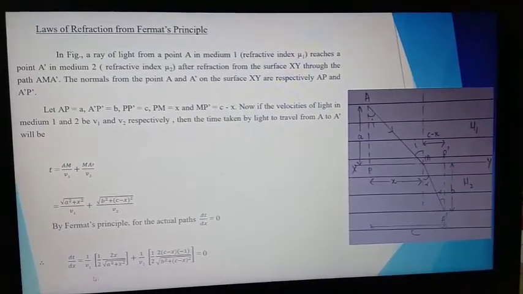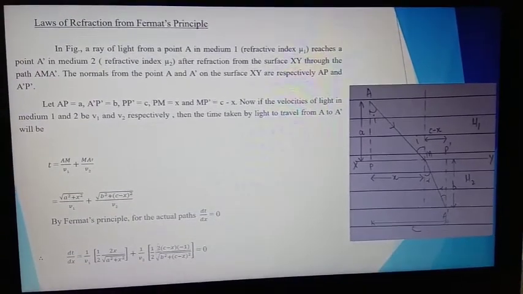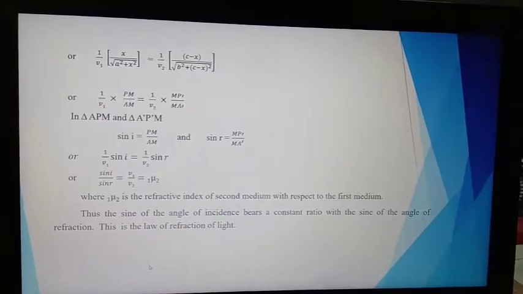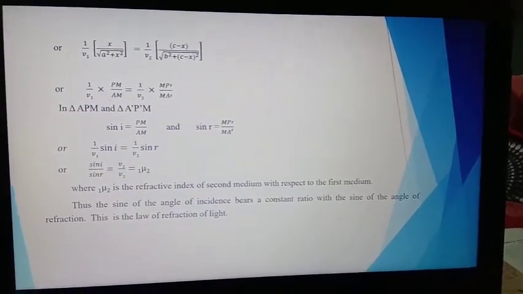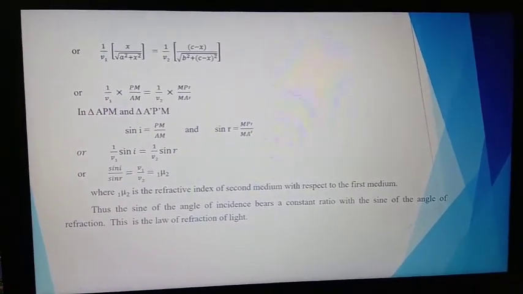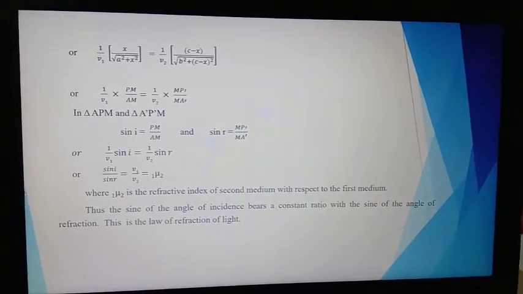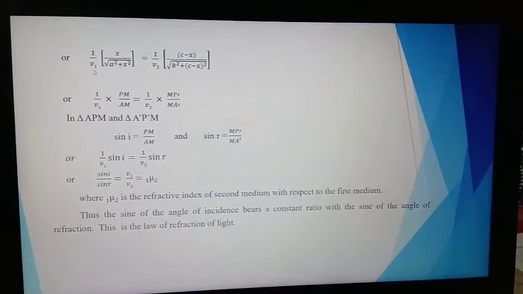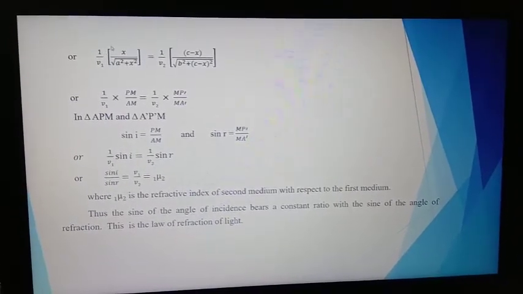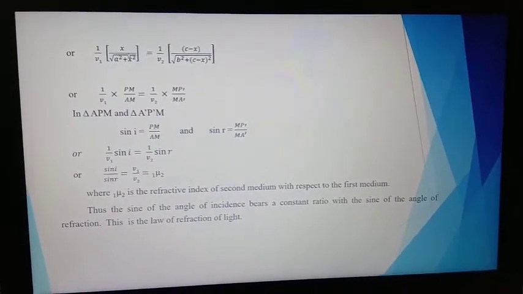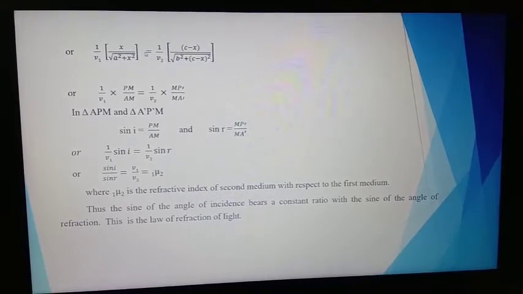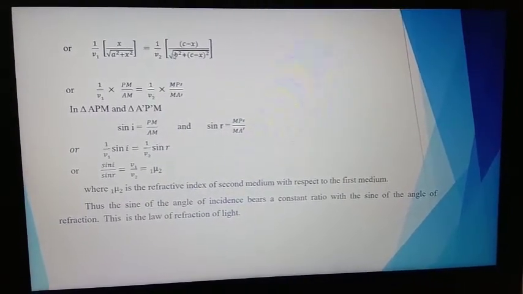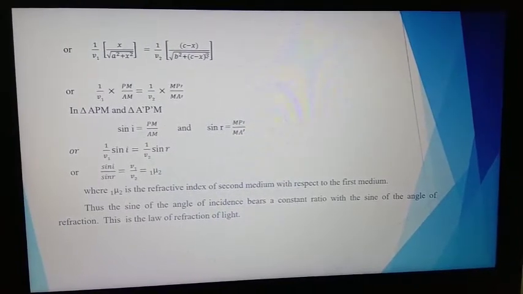This 2 and 2 cancel and this 2 and 2 cancel, so now we can write the equation like 1 upon V1 times X upon under root A square plus X square is equal to 1 upon V2 times (C minus X) upon under root B square plus (C minus X) square.